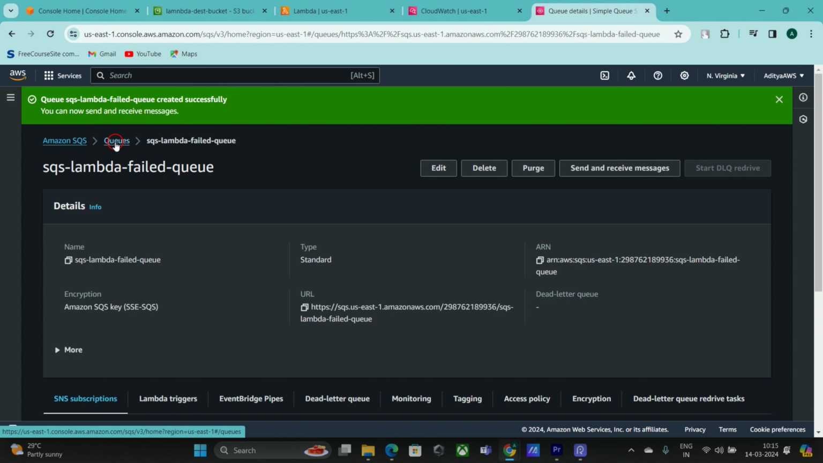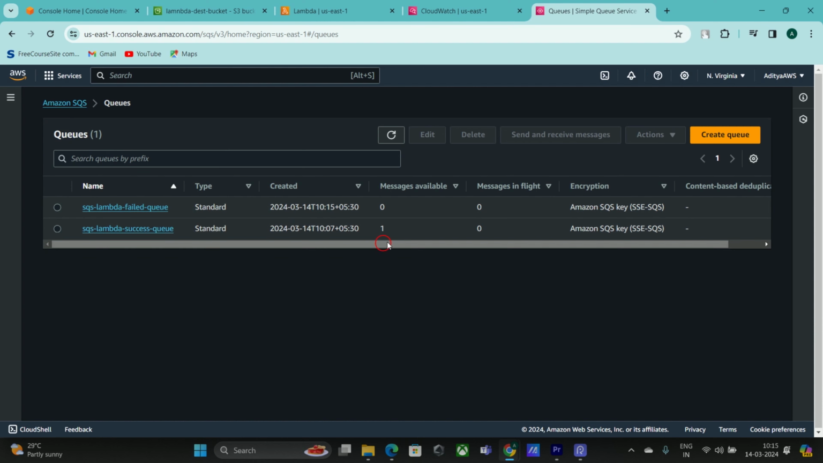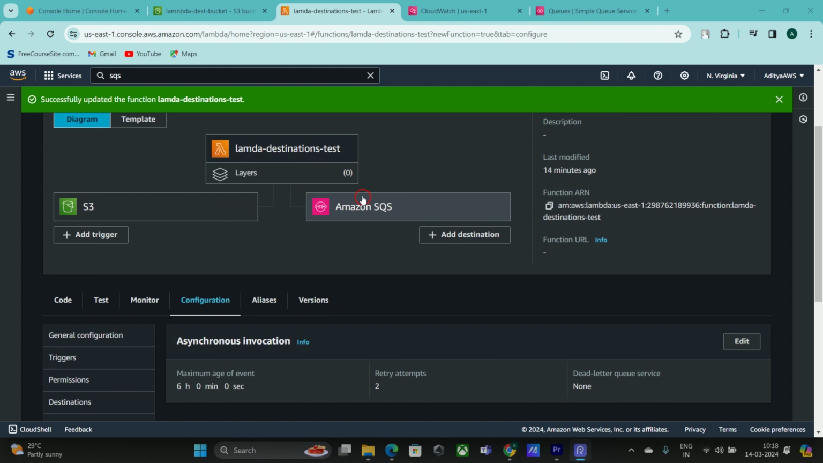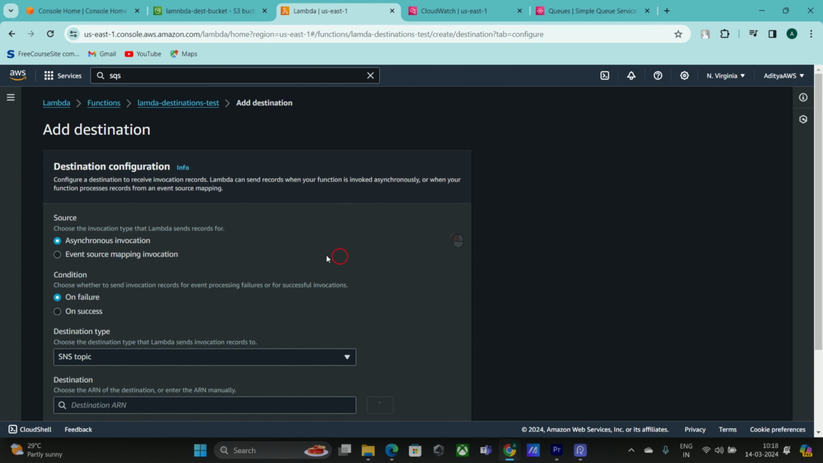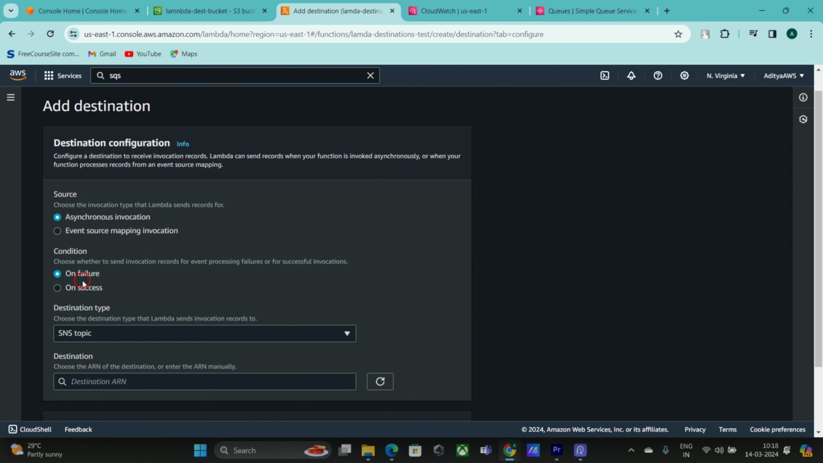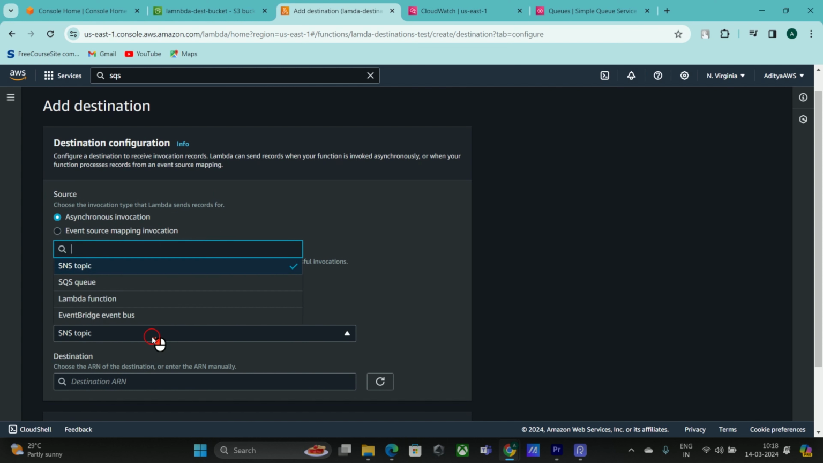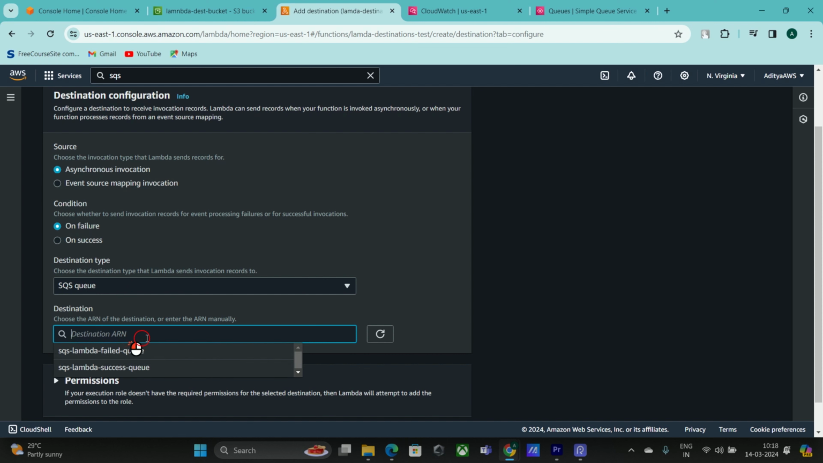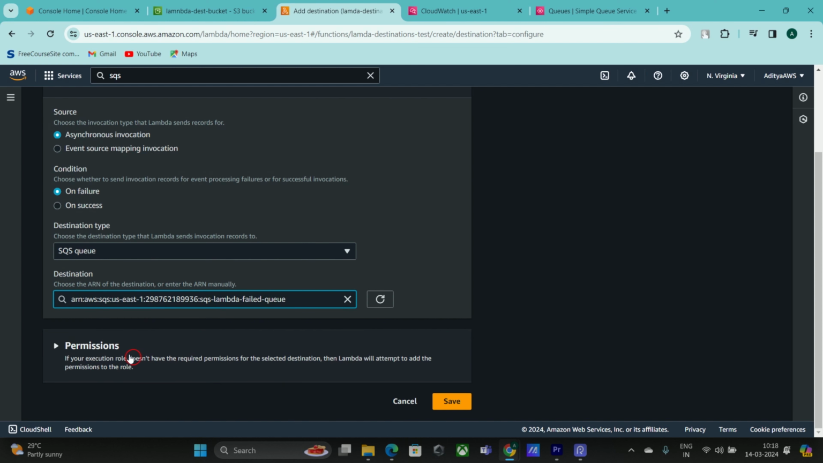Okay, the queue is created. If I go to the queues, you can see that success has only one event and failed has zero messages. We have already added the success queue, but we need to add another destination for failure. So I'm clicking this add destination button, and the source is asynchronous invocation, and the condition is on failure, and we are going to select SQS queue, and the destination ARN is the SQS Lambda failed queue. If there is no permission, Lambda will automatically create a permission for us, and I'm clicking on the save button. So it is saving the destination.